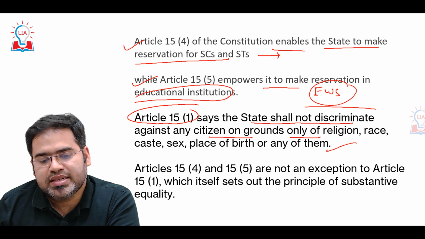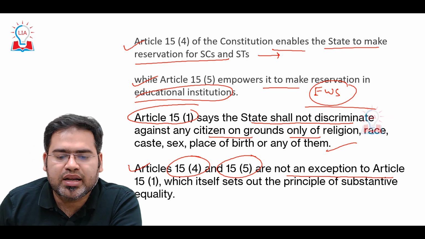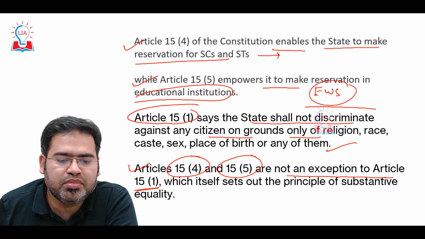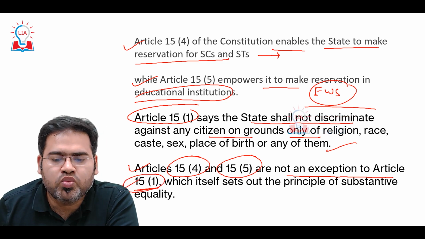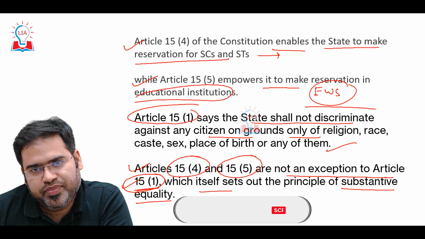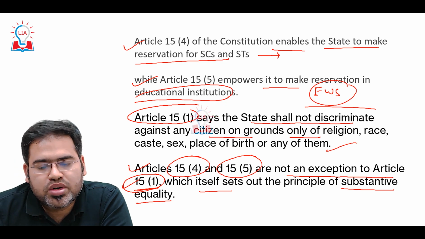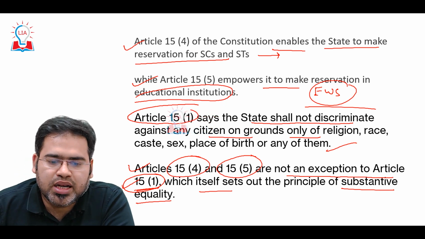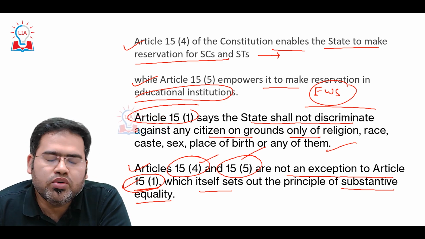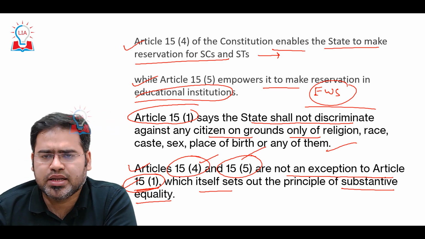The Supreme Court says that Article 15(4) and Article 15(5) are not an exception to Article 15(1), because Article 15(1) itself sets out the principle of substantive equality. The Supreme Court says that Article 15(1) itself asks to promote substantive equality, and Articles 15(4) and 15(5) actually fulfill that substantive equality. Now you will ask, what does it mean by substantive equality? We basically have two types of equality.